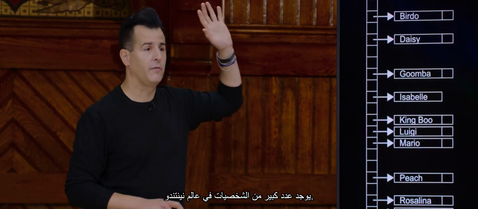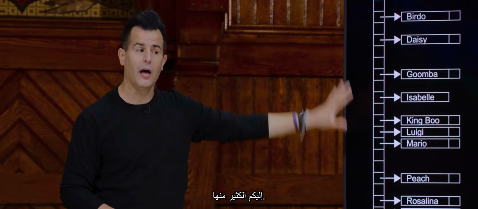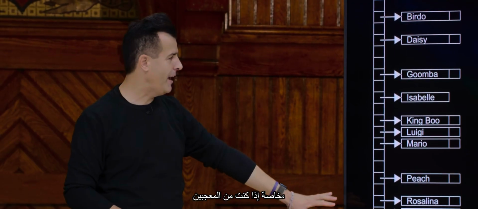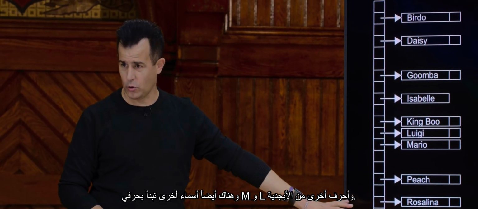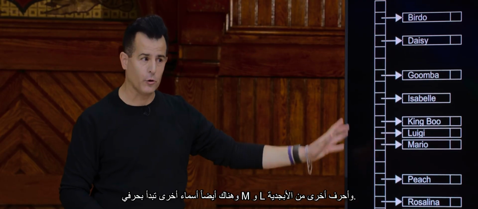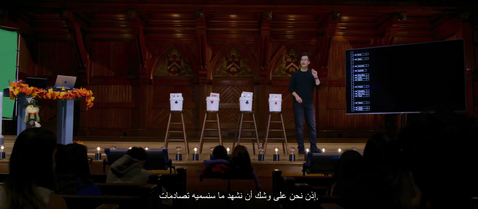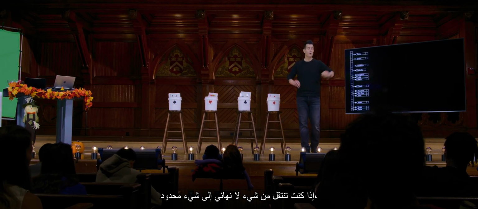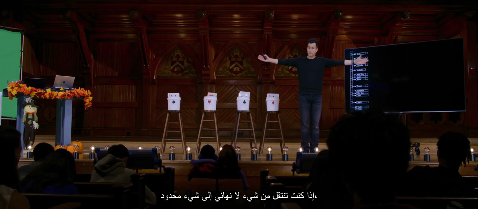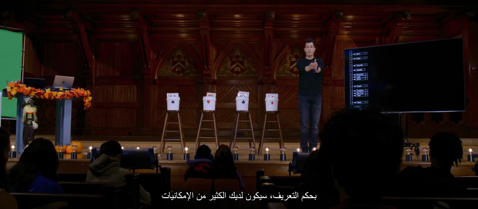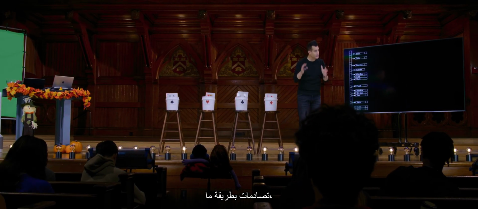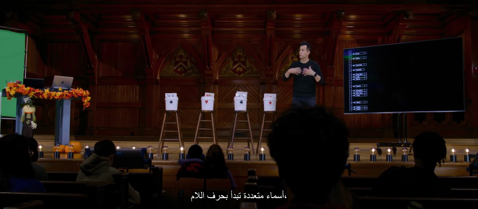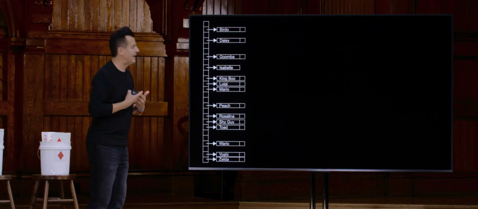There's a whole bunch of characters in the Nintendo universe. Here's a lot of them. Unfortunately, especially if you're a fan, there's also other names that do start with M and L and other letters of the alphabet. So we're poised to have what we're going to call collisions, which is a downside of using a hash function. If you're going from something infinite to something finite, by definition, you're going to have a heck of a lot of potential collisions somehow. Multiple M names, multiple L names, and so forth. So we've got to mitigate this somehow.